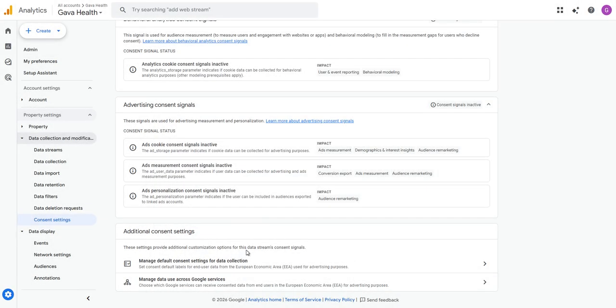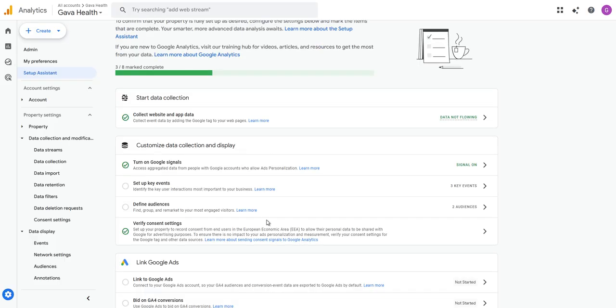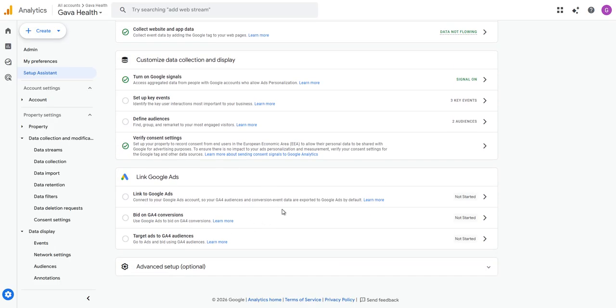All right, so when we've done that, we go back again to our setup assistant, okay? And then now it hasn't yet started collecting, etc. So we're just going to say verify because we've already accepted that side there. So now it's got 3 of 8. That's the mark that's completed. All right. So here, link to Google Ads. We're then going to do the Google Ads, and we're going to link it there and stuff.